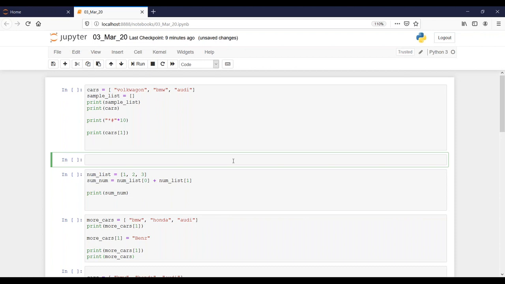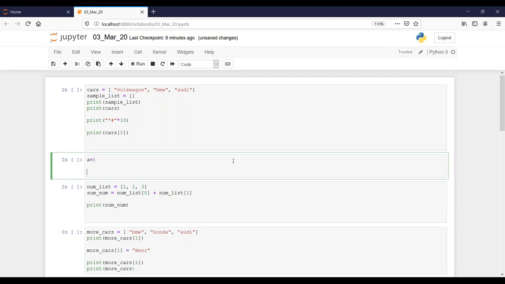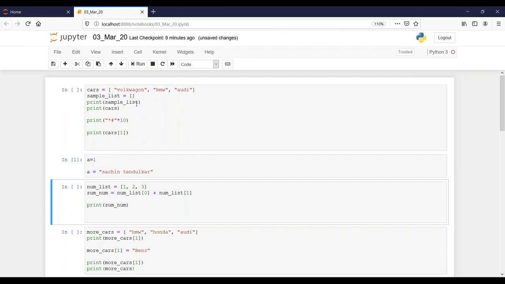Okay. So until now, we saw something like I defined a variable to have a number, or I defined something to be a string like this. But what if you want to define more elements?